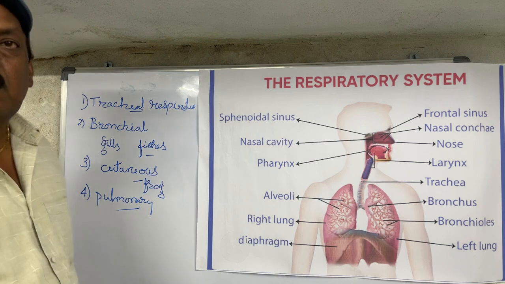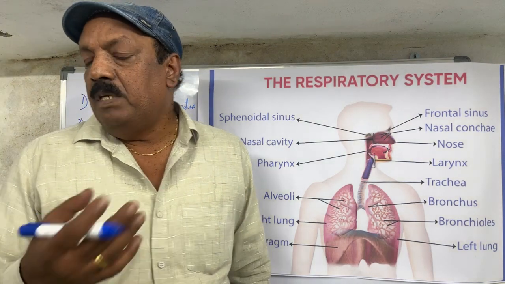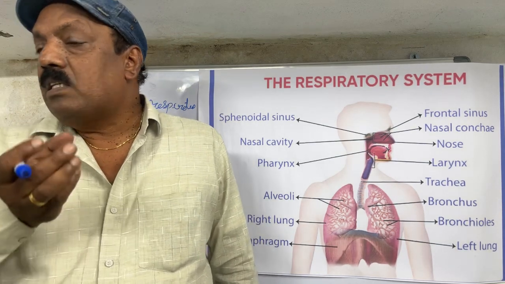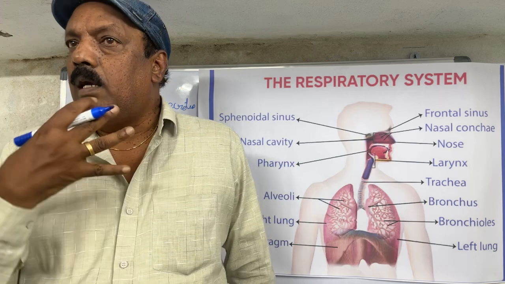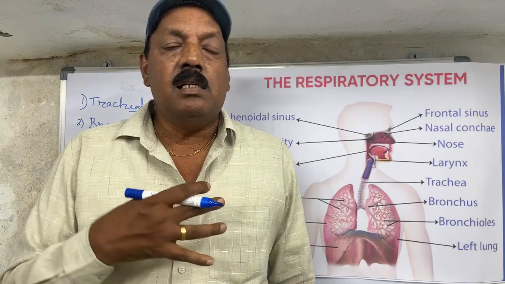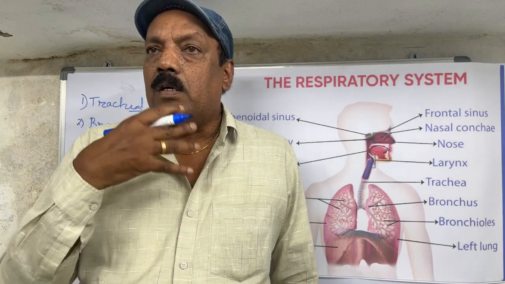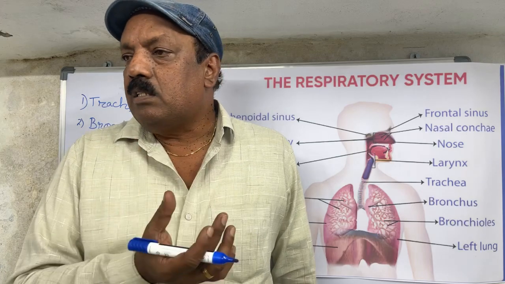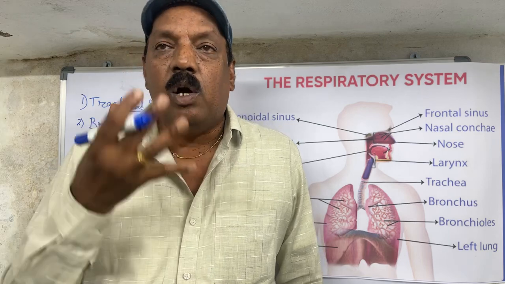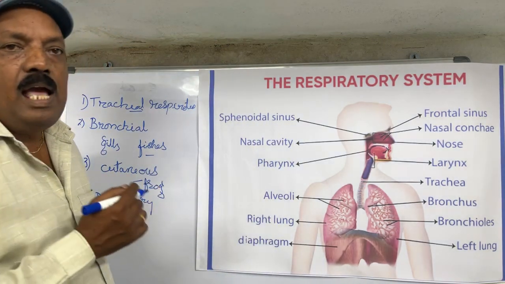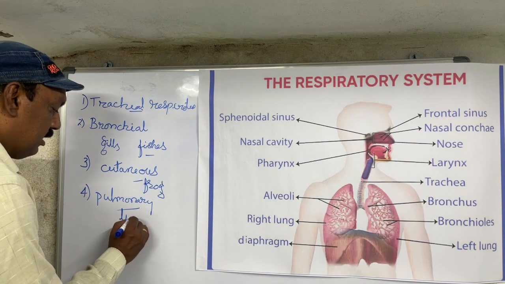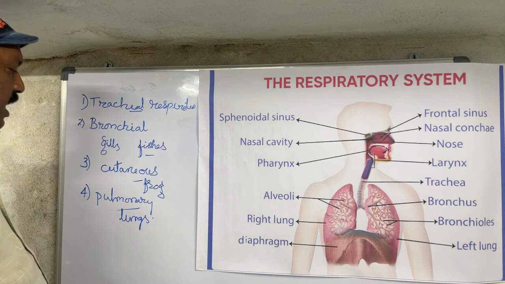Pulmonary respiration, example is mammals, including human beings. That is the reason a doctor who is a specialist in lungs we call a pulmonologist. If anybody has lung cancer, a lung problem, or pneumonia, you have to go and consult a person we call a pulmonologist. The word pulmonary has come because respiration is taken through the lungs. So these are the four types.